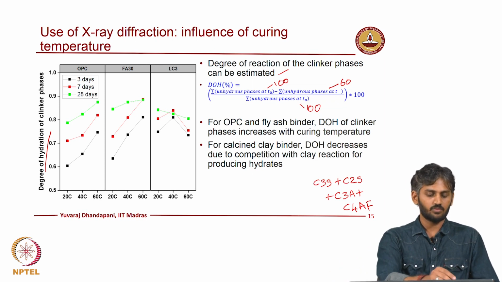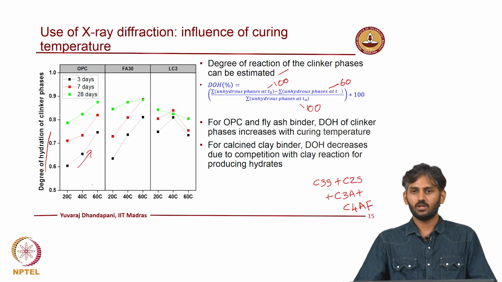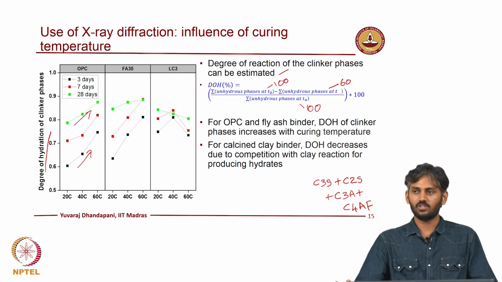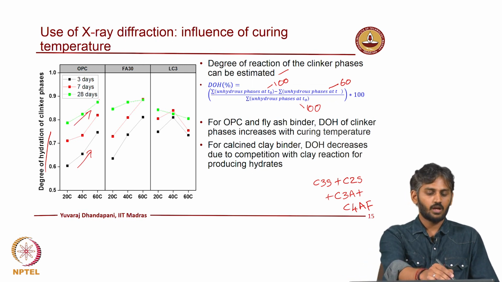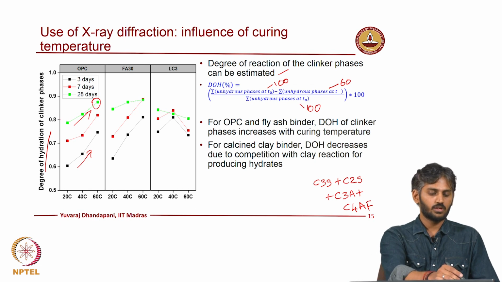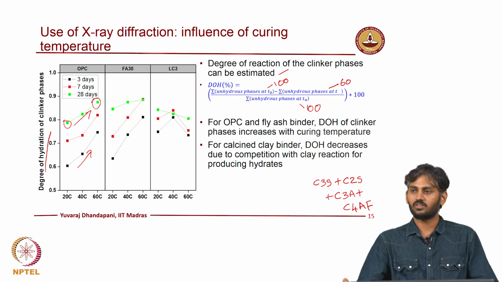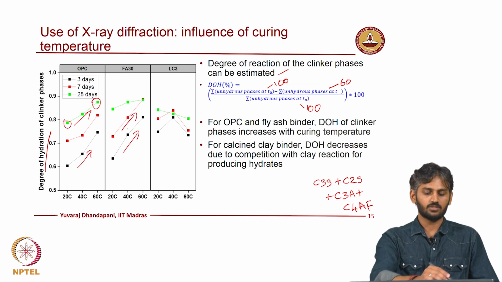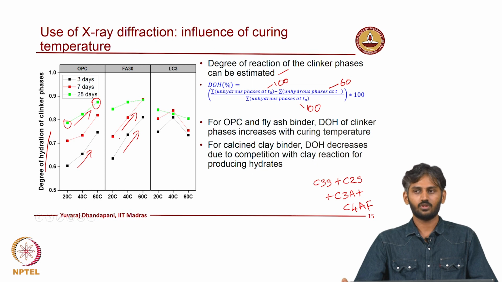So, when you start observing with respect to temperature, you can see the reaction of the clinker phases is accelerated. So, this is for the OPC system, where you can see at 3 days, 7 days and 28 days there is steady rise in the degree of reaction of the clinker phases. So, when you cure at 60 degrees Celsius, around 85% of clinker has reacted. When you are curing at 20 degrees Celsius, about 75 to 80% of your clinker has reacted, right. Again, when you start moving towards your blended cements, with fly ash, you again see a rise in the degree of reaction of your clinker, right.